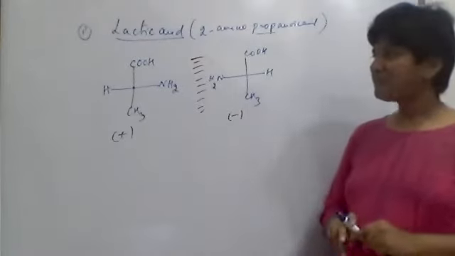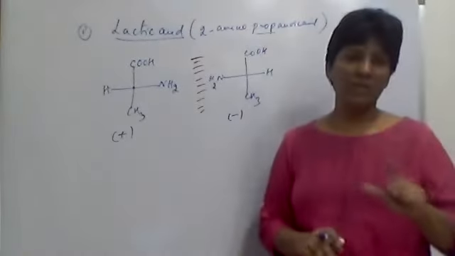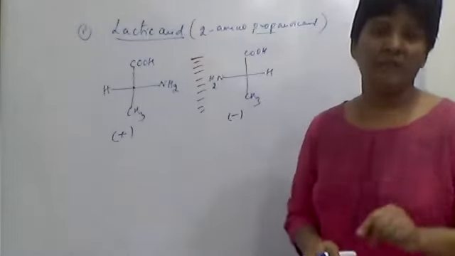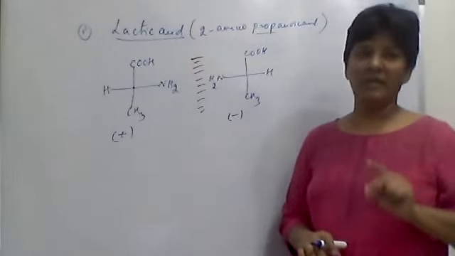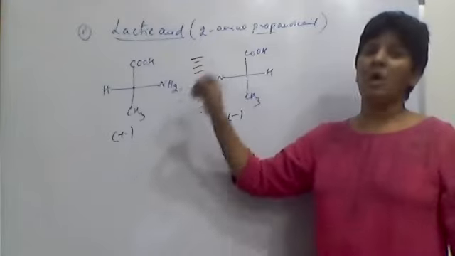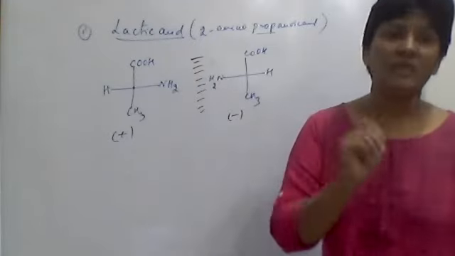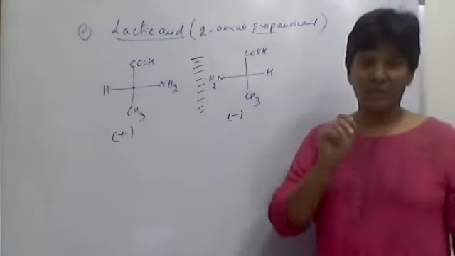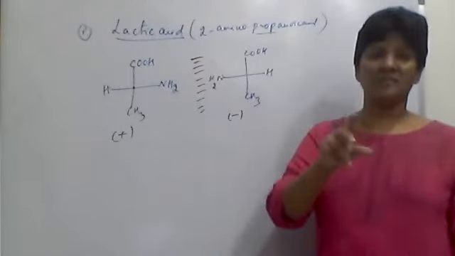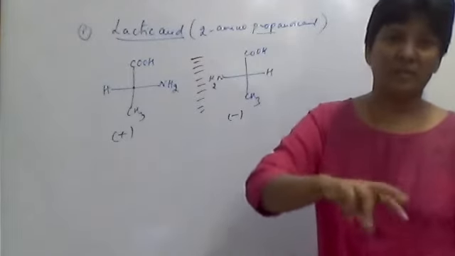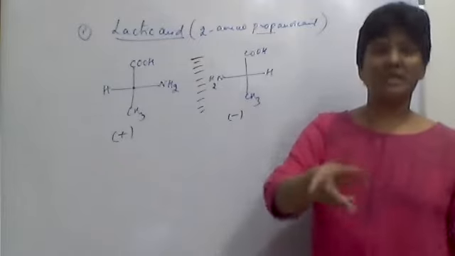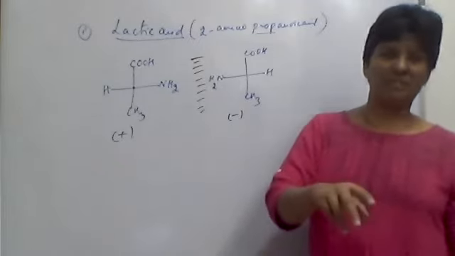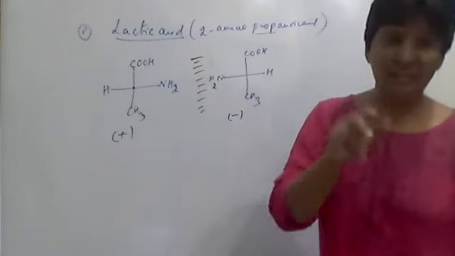We cannot theoretically say whether a given compound is dextro or levo. You have to check the optical activity in a polarimeter. Like the monitor of your vehicle, on that meter you see the pointer moving, which represents the speed.